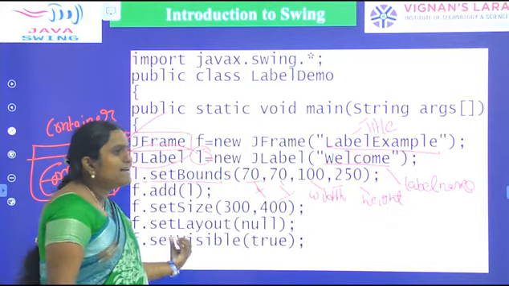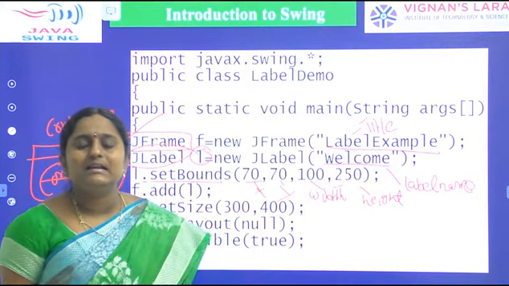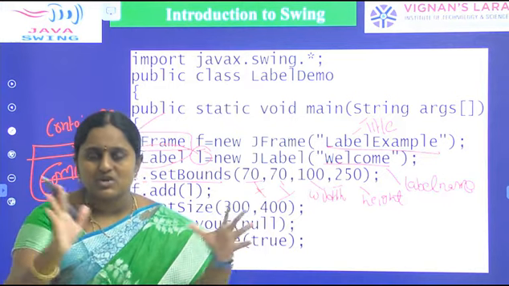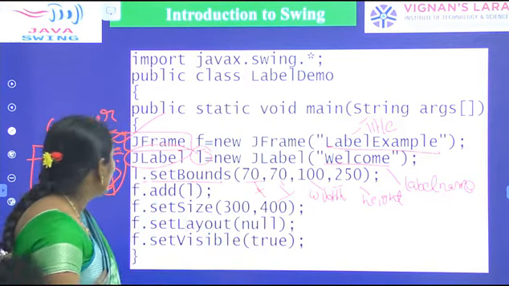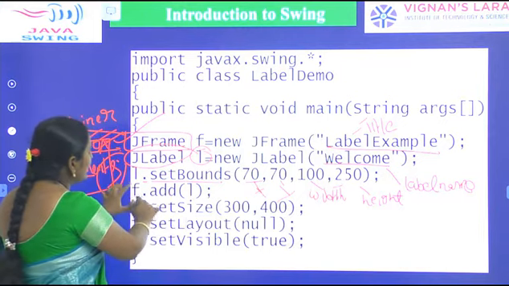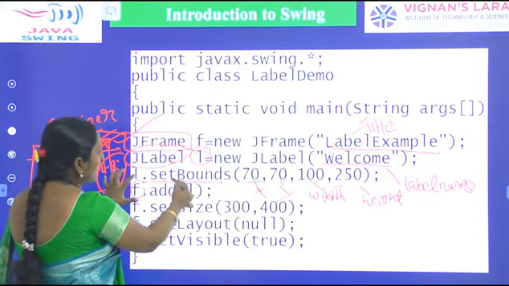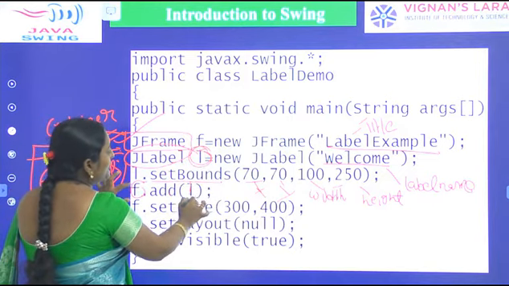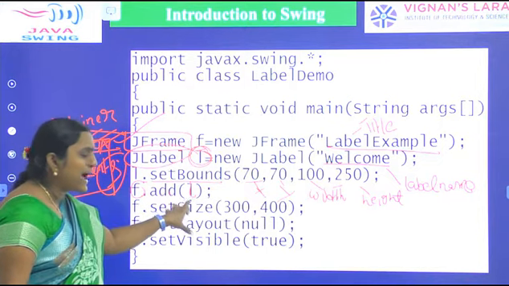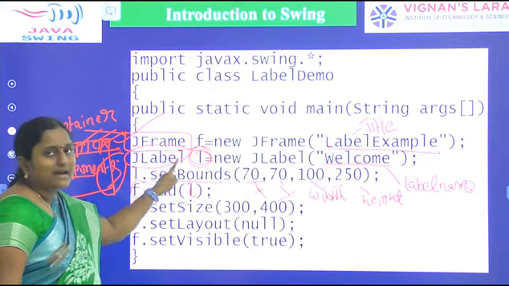After that, once the container is created, we have to add our components to the container. By using which method do we add components to a container? The add method. So here f.add. Frame is a container, so f.add(l). In this statement we add our label component to the frame container.